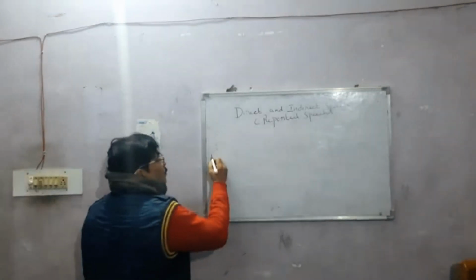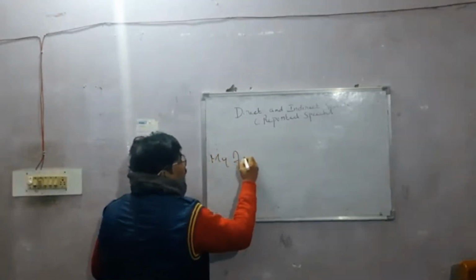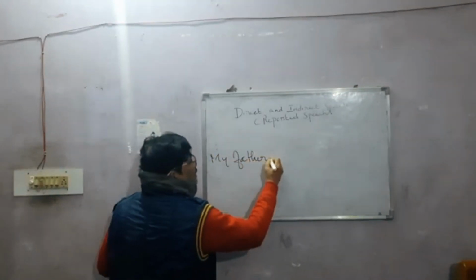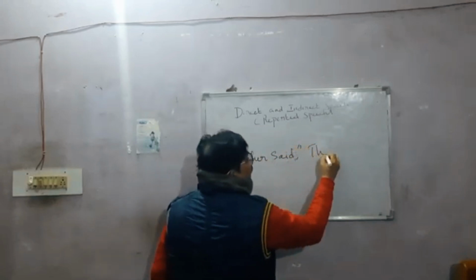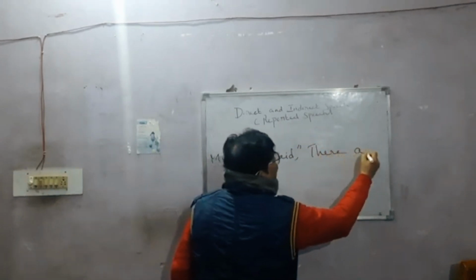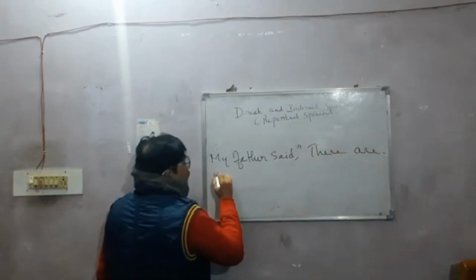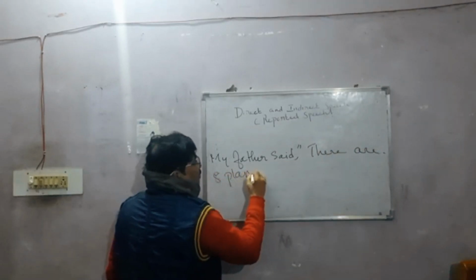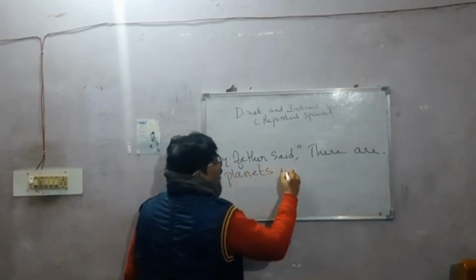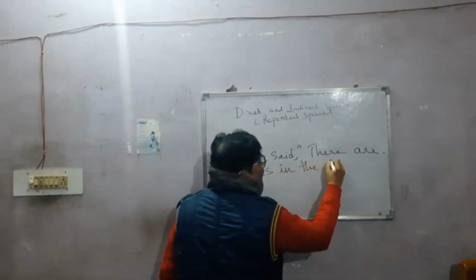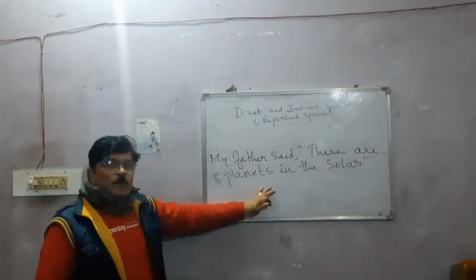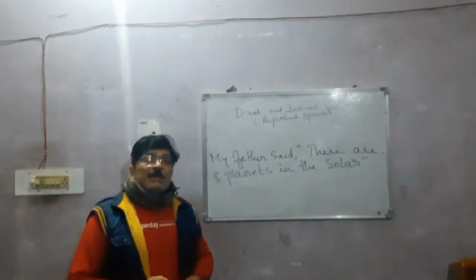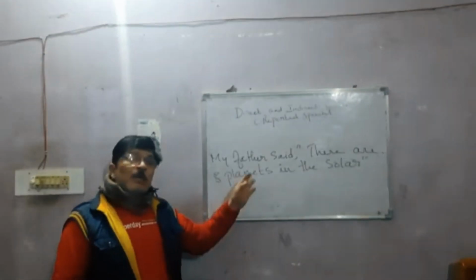You just have to remove the comma, add that, and write the same sentence. For example, my father said, there are 8 planets in the solar system. So, this is direct speech. Now you're changing it to indirect speech. So what will you write?